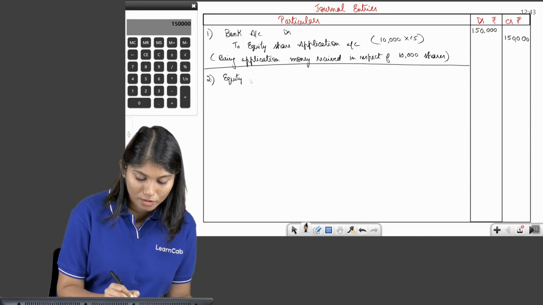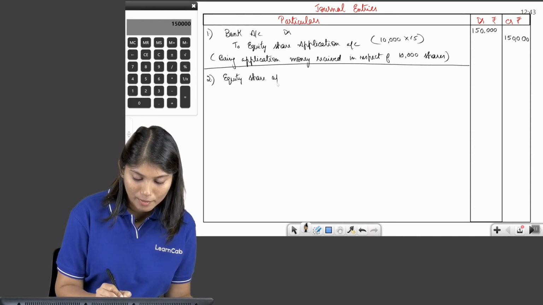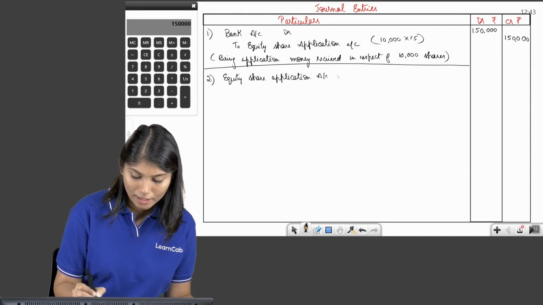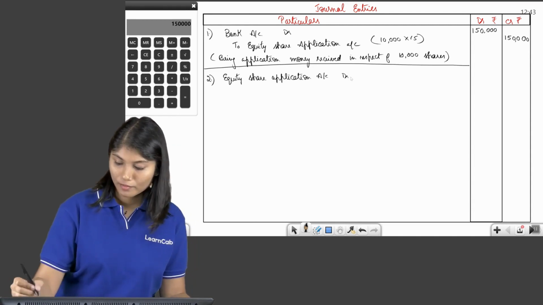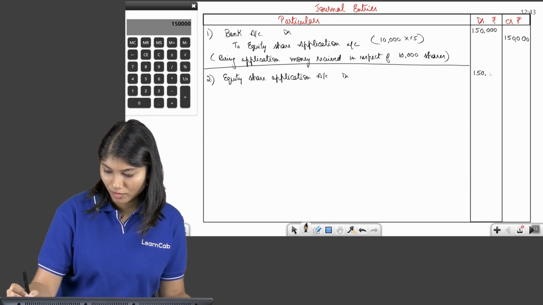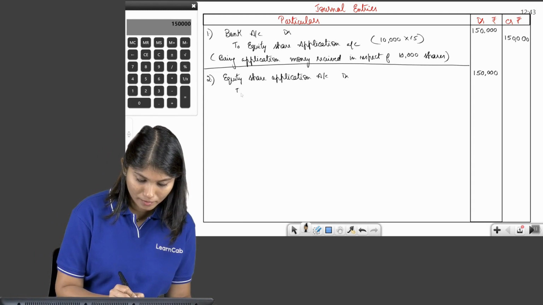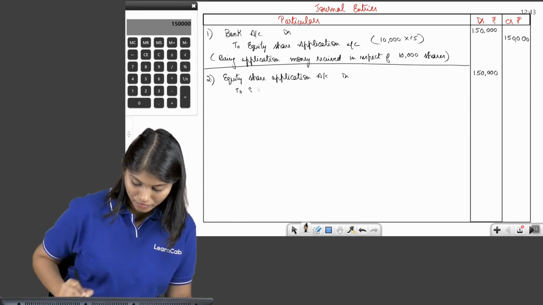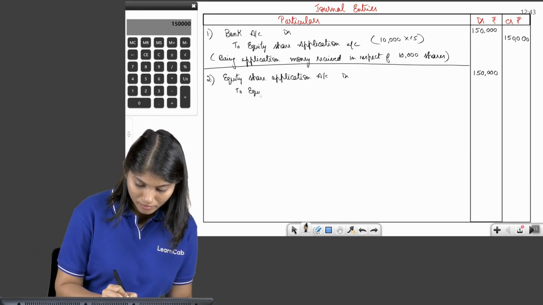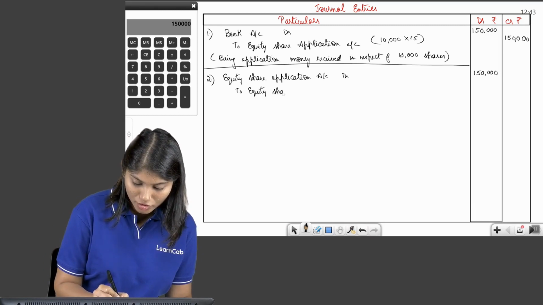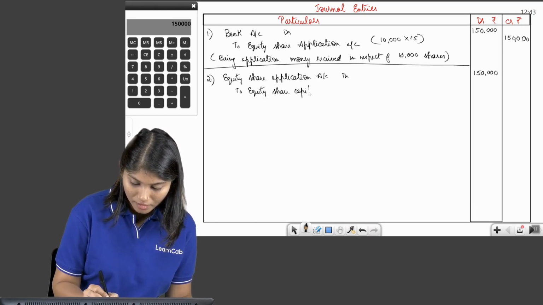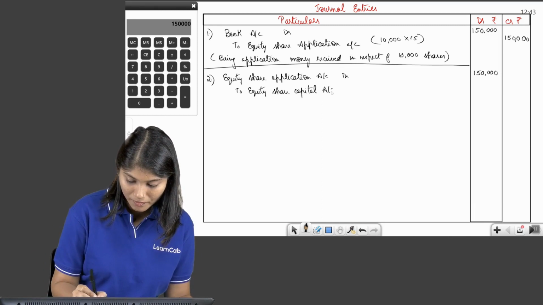So equity share application account debit with 1,50,000 to equity share capital account.